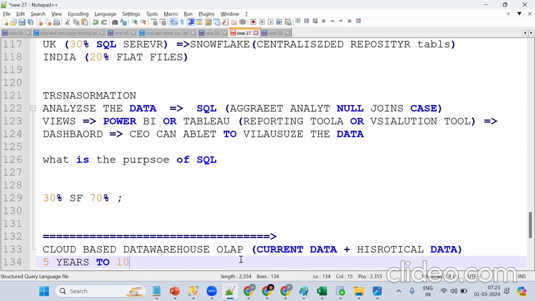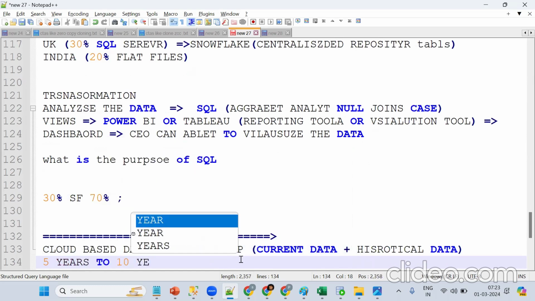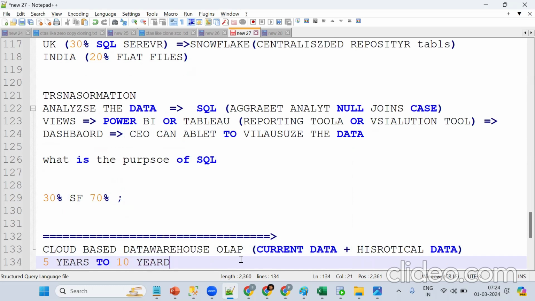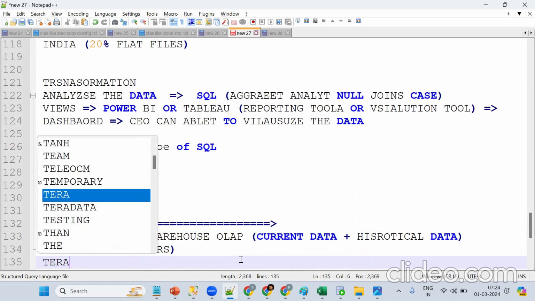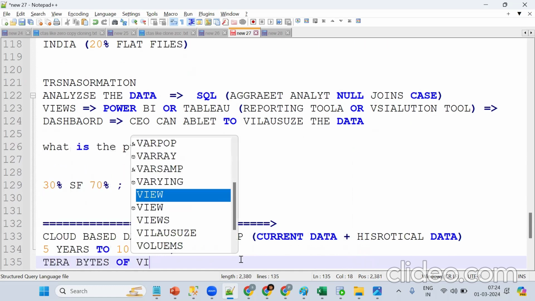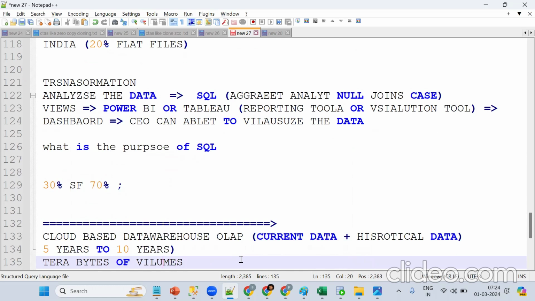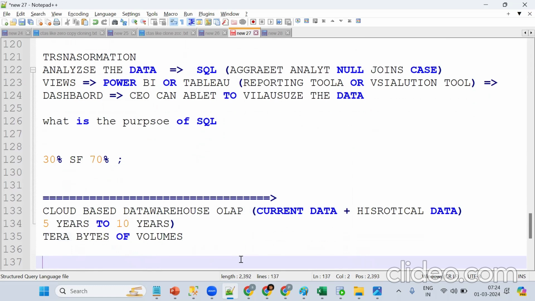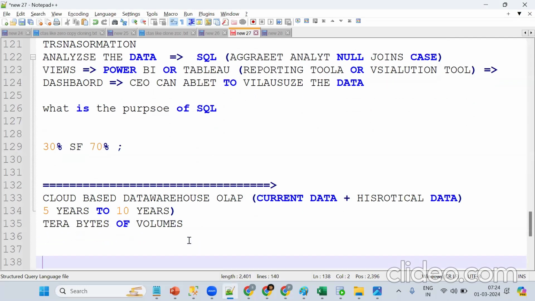Remember, for smaller volumes we don't go to Snowflake. Only when you have terabytes of volumes do we go to Snowflake. Got the point. Terabytes of volumes go to Snowflake.